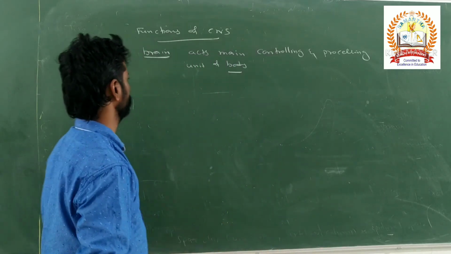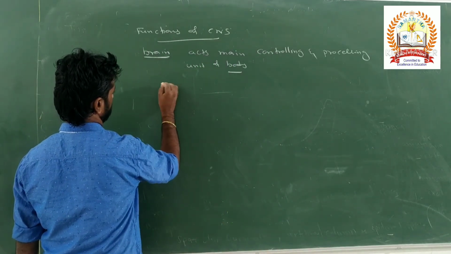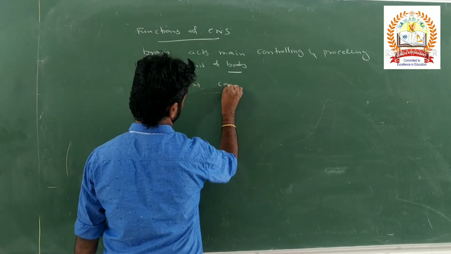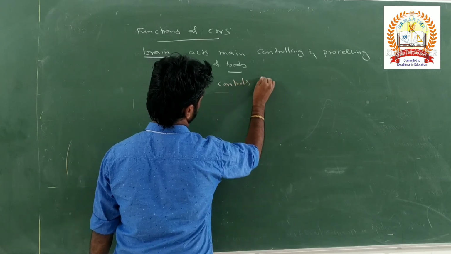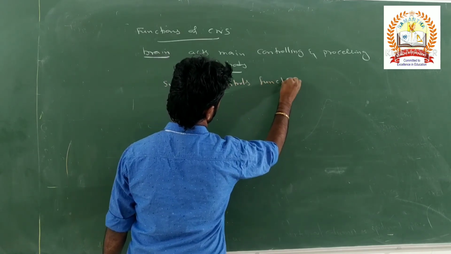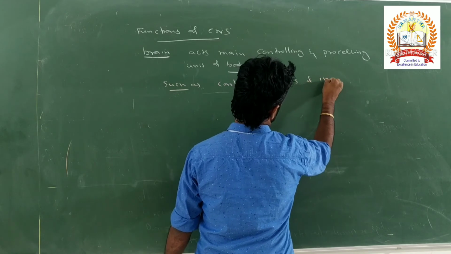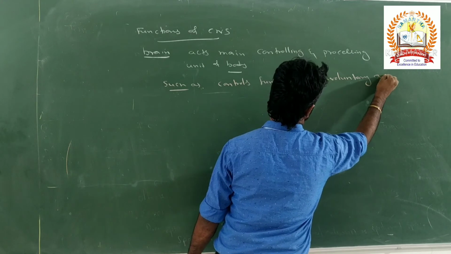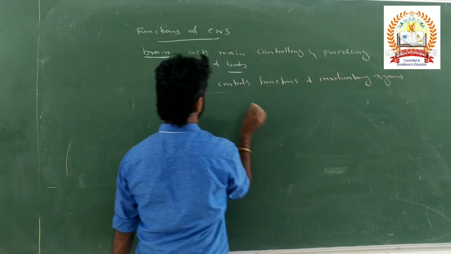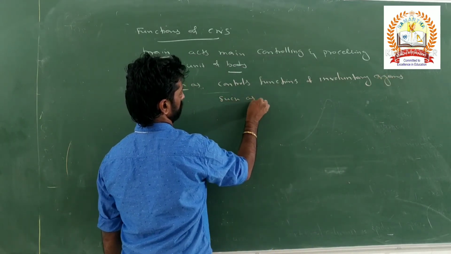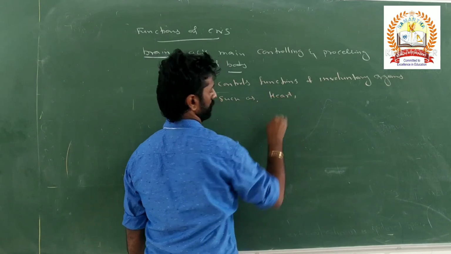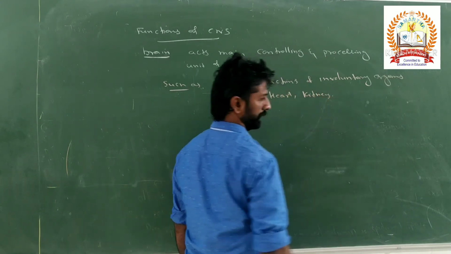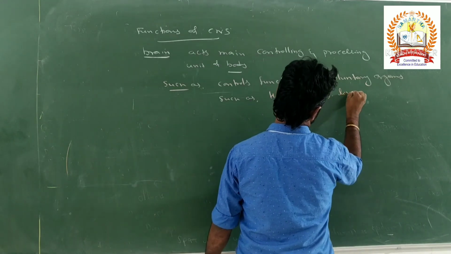This brain controls the functions of involuntary organs. What are the involuntary organs here? Such as the heart, kidney and liver.